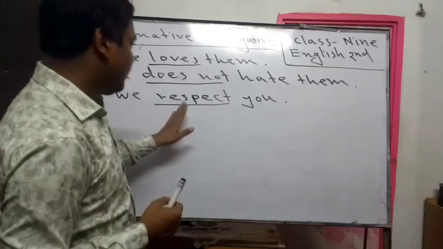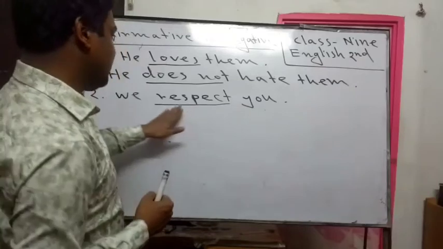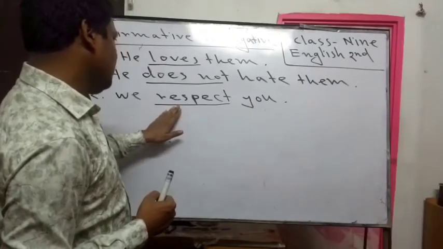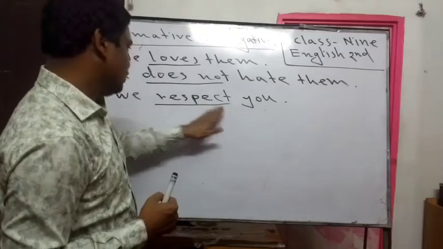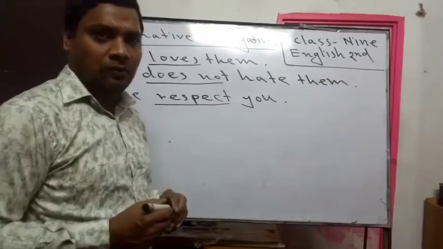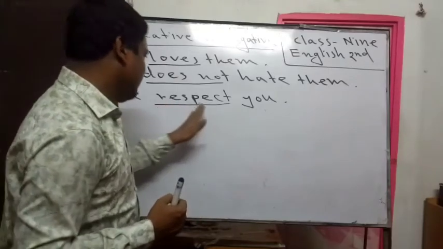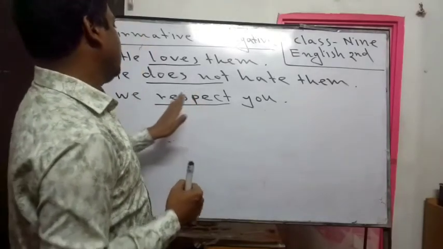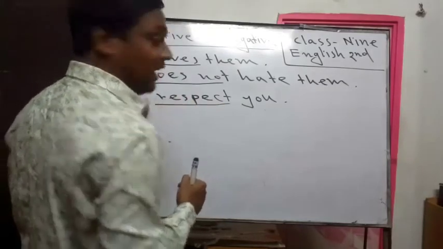So how can we make it into negative? Dear students, if you analyze, the meaning of respect is সম্মান করা, and there is an opposite word. The opposite word of respect is insult.